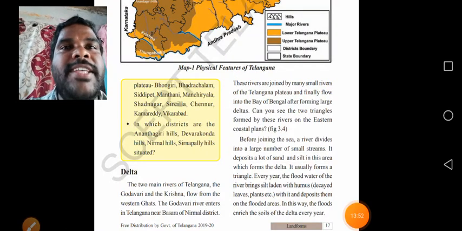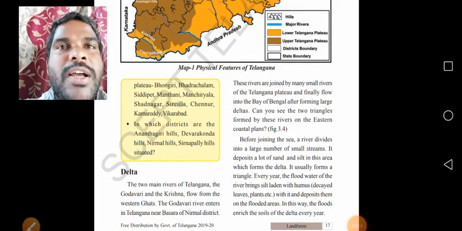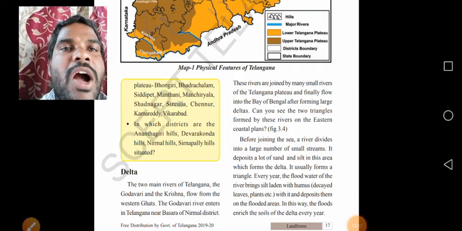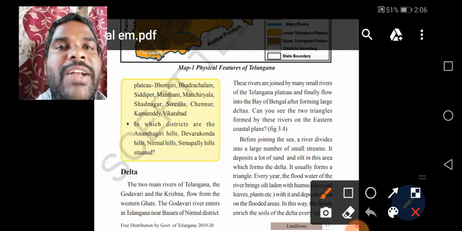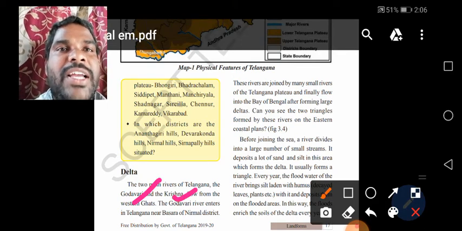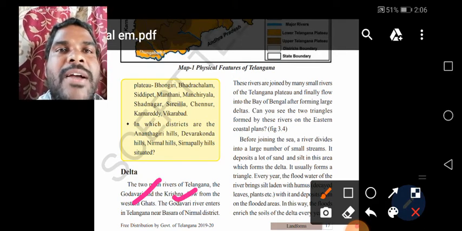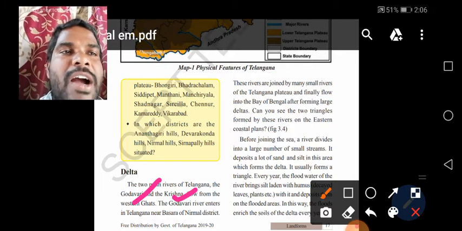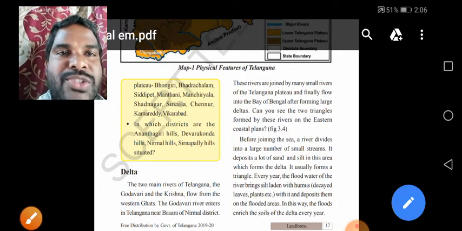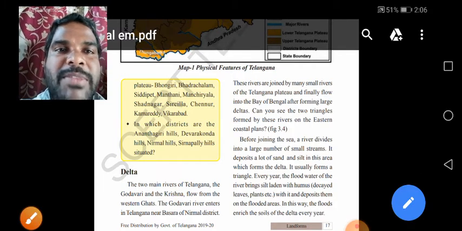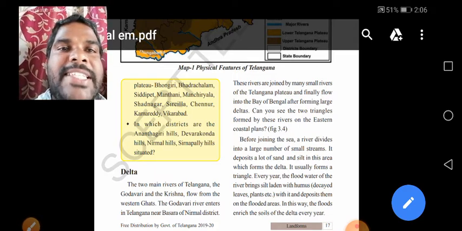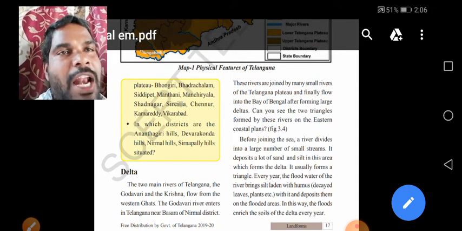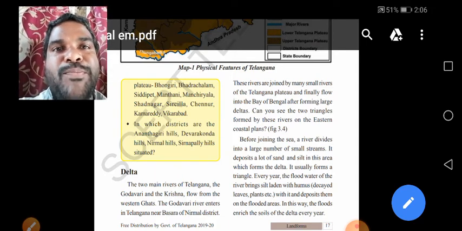Yes children, see the delta in the textbook. The two main rivers of Telangana. What are the two main rivers? You know that they are the Godavari river and the Krishna river. The two main rivers of Telangana flow from the Western Ghats. You know that. And the Godavari river enters Telangana near Basara of Nirmal district. All of you know, already we have learned in the 5th class.